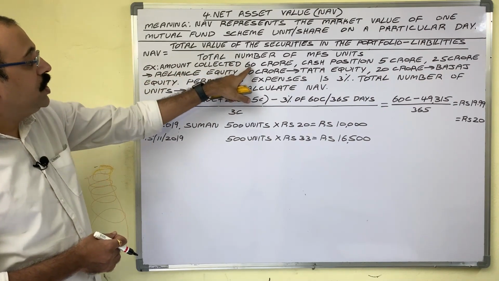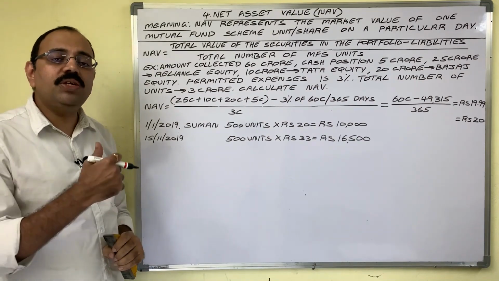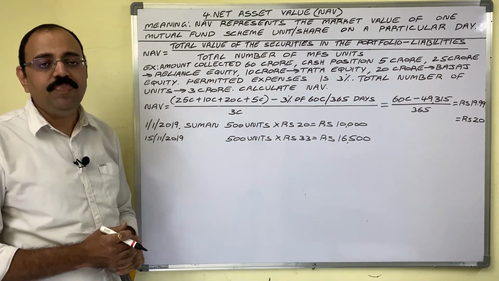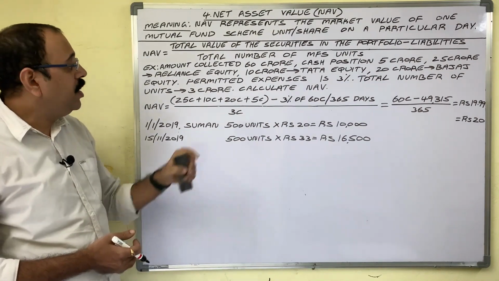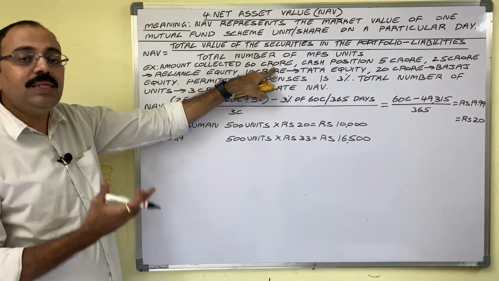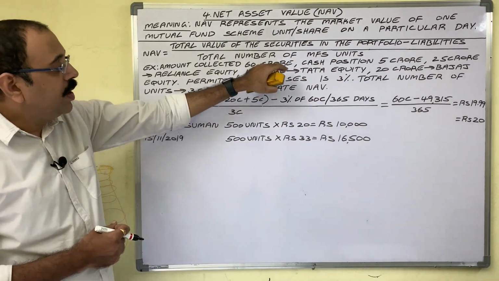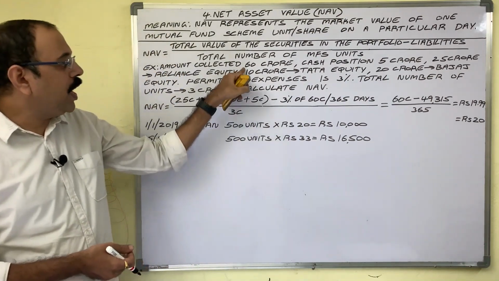Amount collected 60 crore. There is one AMC. They launched one new mutual fund scheme. They invited investment from public and investors invested 60 crore rupees. Pooled amount is 60 crore. Cash position 5 crore. You know, this is a pooled amount.